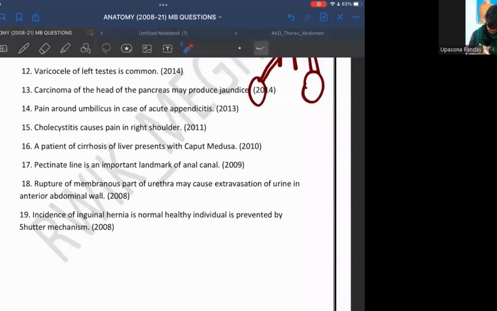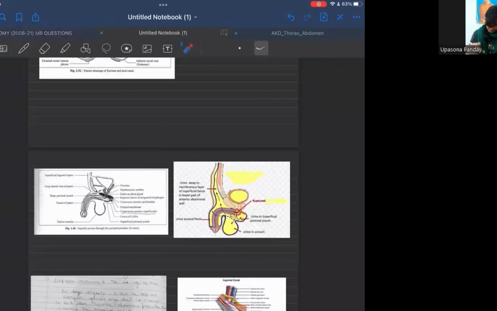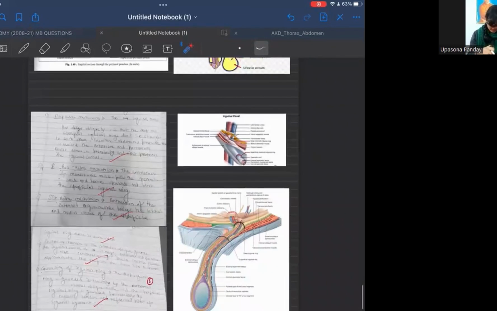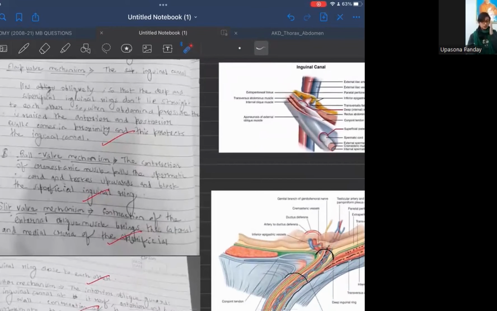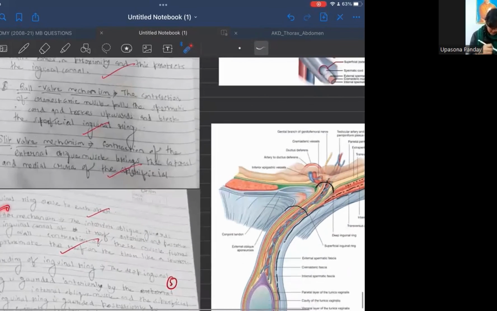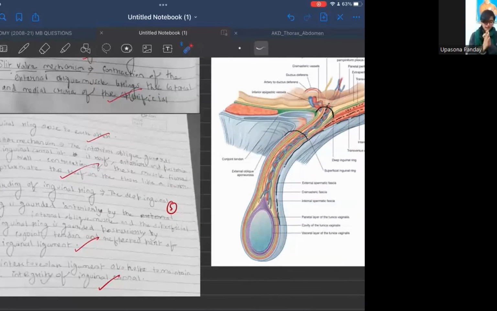Okay, the next question is: the incidence of inguinal hernia in a normal healthy individual is prevented by the shutter mechanism. I will show you the answer of one of our juniors. It was a beautiful answer. Okay, so there are a few mechanisms. The first one is the flap valve mechanism. The second one is the ball valve mechanism. Then the slit valve mechanism, the shutter mechanism, guarding of the inguinal ring, and there is one more thing. Let us look into all this one by one.